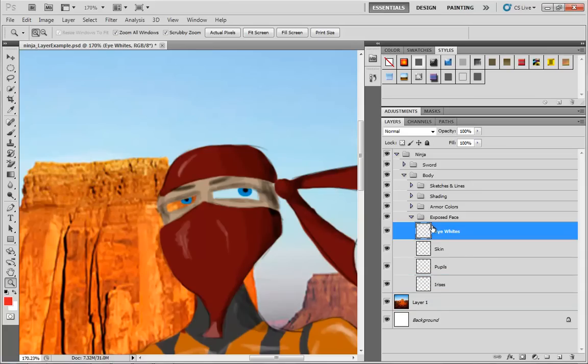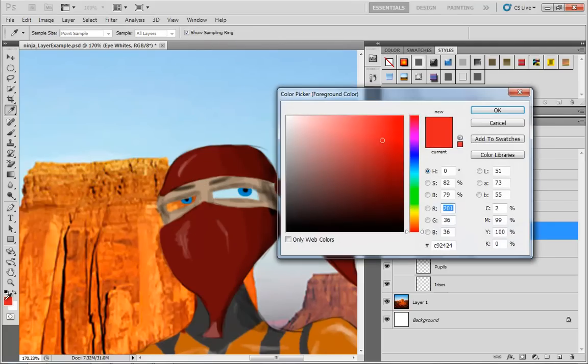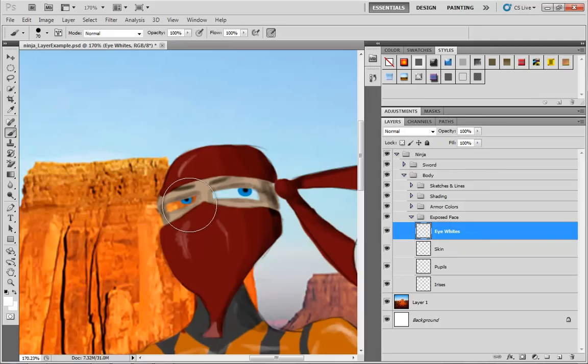As a matter of fact, let me do it the wrong way first, and you'll see why. Now, I'll get my brush tool out. So I'll hit the B key to open that up. I'll set my foreground color to white. So I'll click on my color swatch, drag this up here to the corner to white. And let me shrink my brush down by hitting the left bracket key a few times. And I'm just going to paint a stroke of white and paint a stroke of white. And it looks terrible. But since I didn't want to meticulously go through and paint each individual pixel, I just made these great big fat strokes of white. I could in fact do like a visor across both of his eyes.